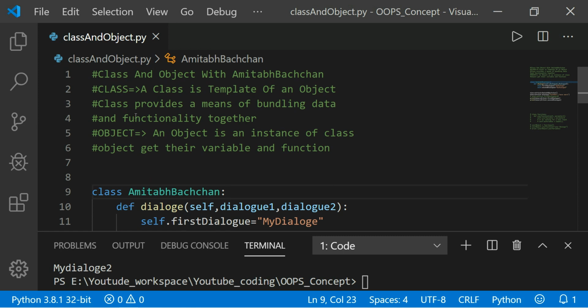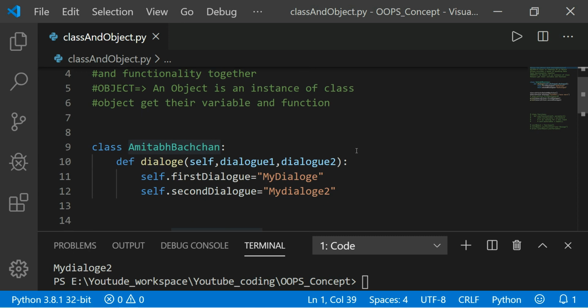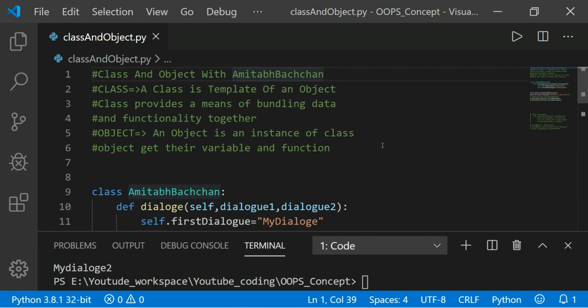Here I have already written some code and definitions, so the video notes won't be lengthy. You have seen my thumbnail: learn class and object with Amitabh Bachchan. Amitabh Bachchan is not explaining something here. With the Amitabh Bachchan example, I will explain how to create a class, how to use an object, and what an object is. You will get more clarity with this example. Make sure you watch the full video. So here I write class.